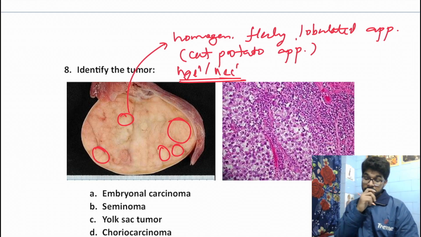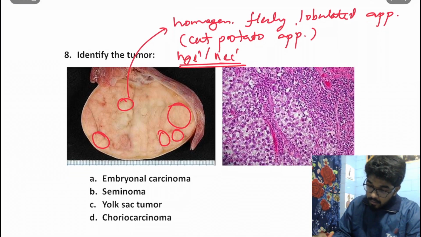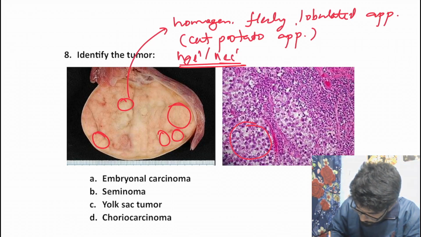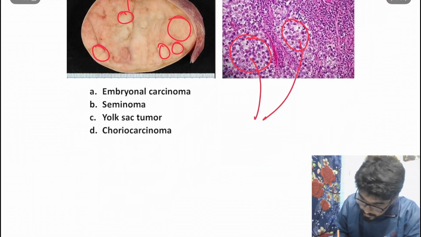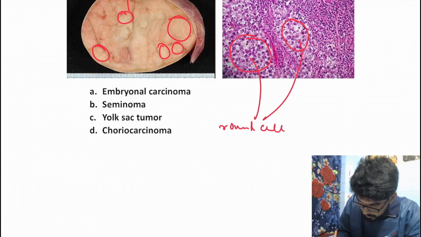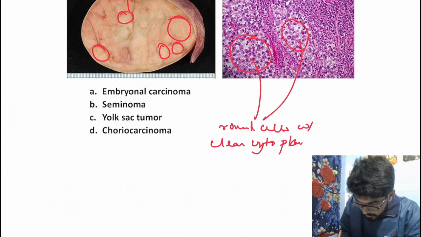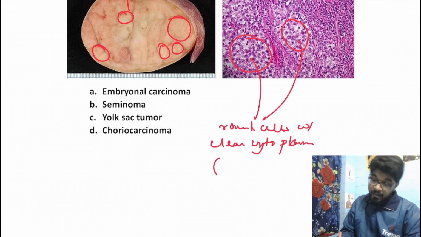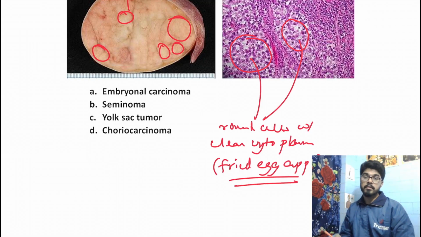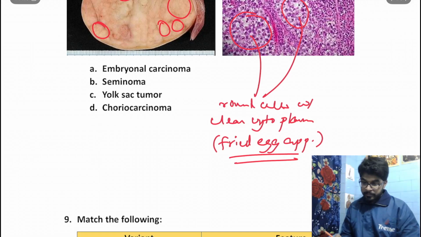Now besides this gross image, we also have this histological finding where we can very well appreciate three different types of things. This is one area, this is also a similar area. This represents a clear cytoplasm, right? We get round cells with clear cytoplasm, right? Now this is characteristically described as the fried egg appearance, right? So this is also characteristic. This is also a very characteristic finding of seminoma.